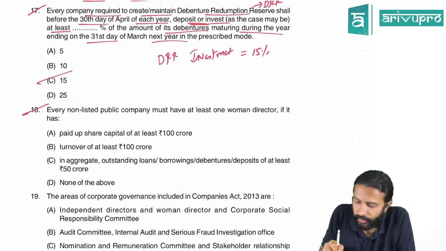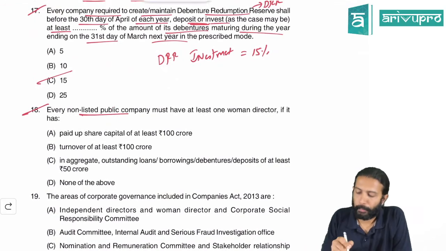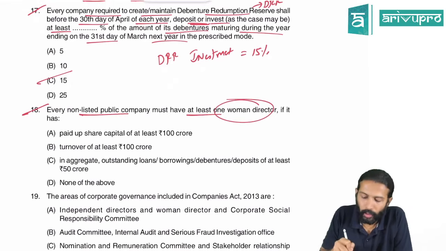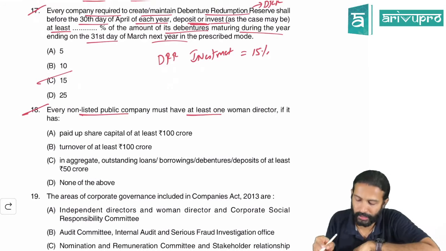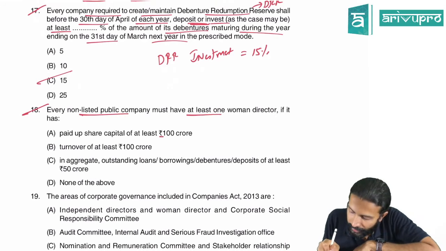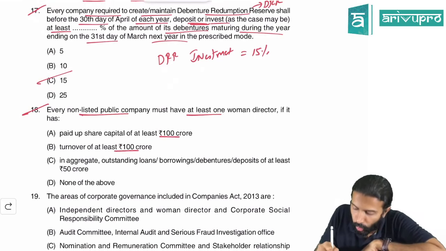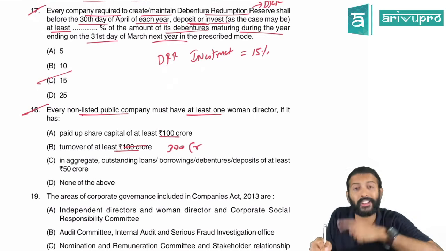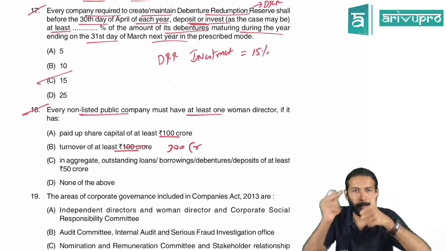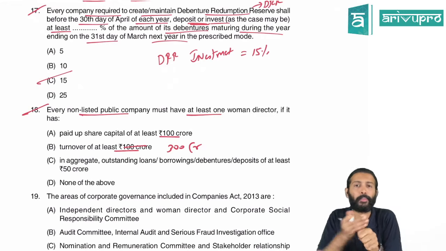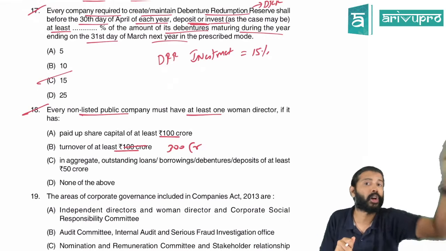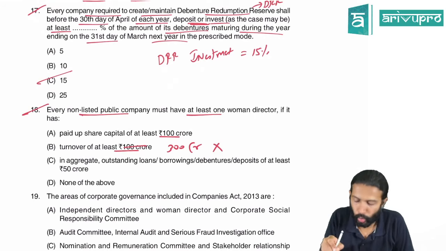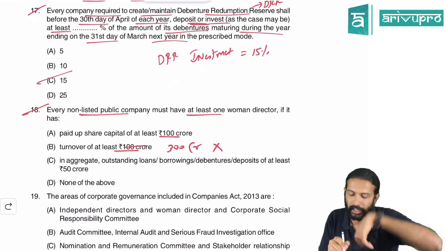Every non-listed public company must have at least one woman director. They're asking about the woman director provision, section 149, if you remember. If the paid up capital is at least 100 crore, correct? Turnover at least 100 crore. No. The turnover limit is not 100. The turnover limit is 300 crore. You will appoint a woman director if paid up capital is 100 crores or more, or turnover is 300 crores or more. So is this the right option? No, they use the turnover as 100. So this can't be the right option.